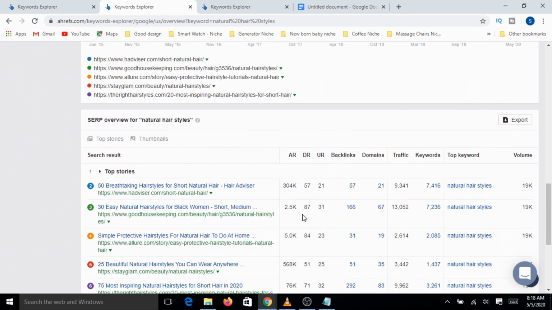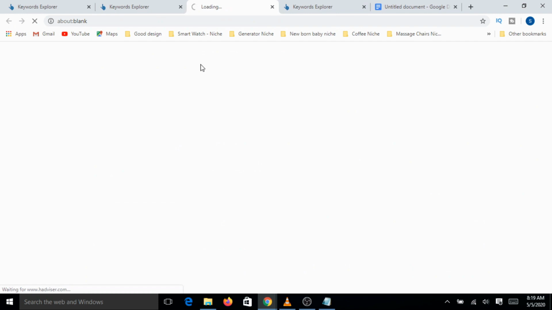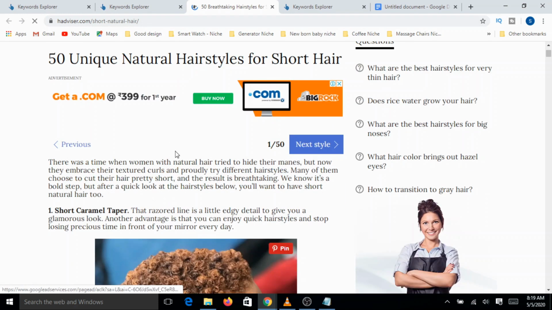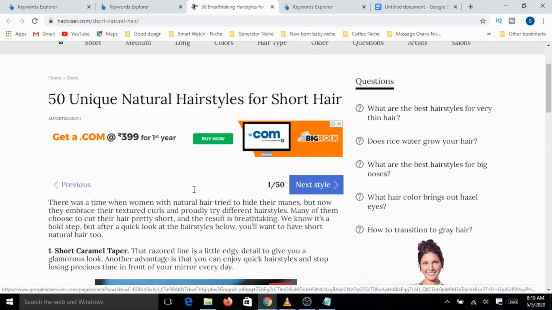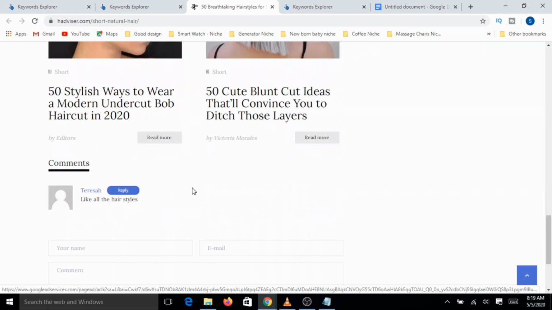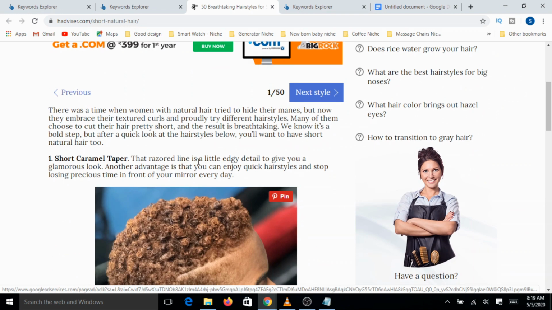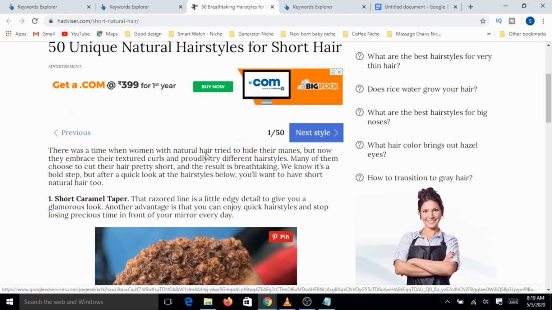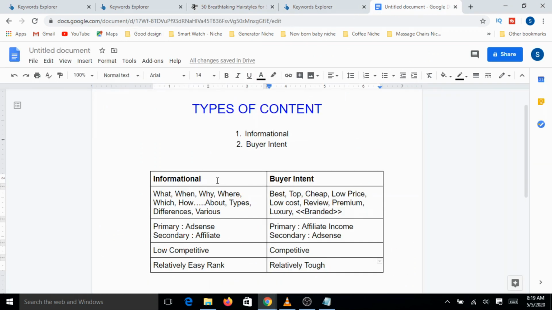If you see, the first article is all about 50 breathtaking hairstyles for short natural hair. Let's see what the content is all about. It talks about the different types of hairstyles. In this particular article, nowhere are they talking about any specific product, so they are not offering you or influencing you to buy any product. This is what informational content is all about.